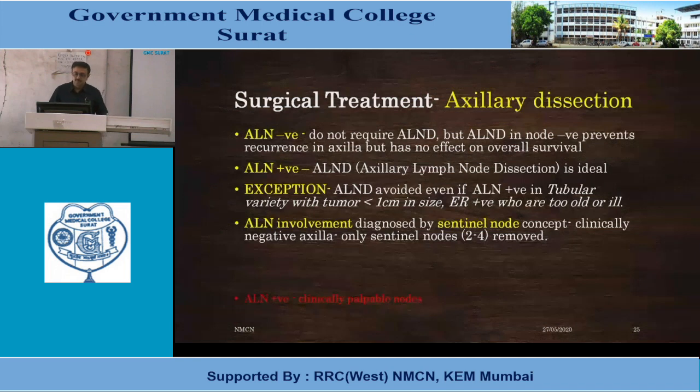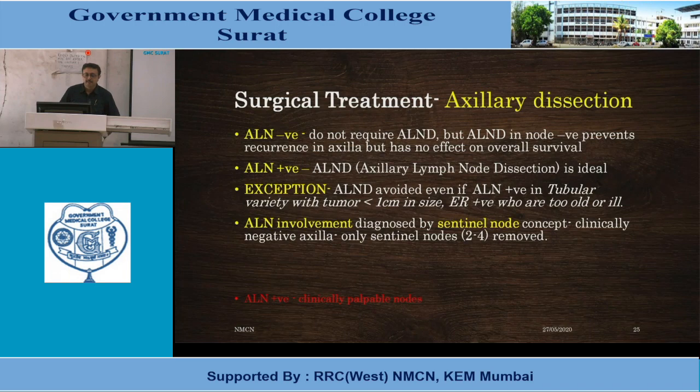If the axilla is positive, with palpable and large lymph nodes, then it is preferred to do dissection with MRM. The exception is that axillary dissection is avoided even if lymph nodes are positive in tubular variety with tumor less than 1 centimeter size, ER positive, or in patients who are too old or ill. Axillary lymph node involvement is diagnosed by the sentinel concept. So in a clinically negative axilla, only sentinel nodes, 2 to 4 nodes, can be removed.